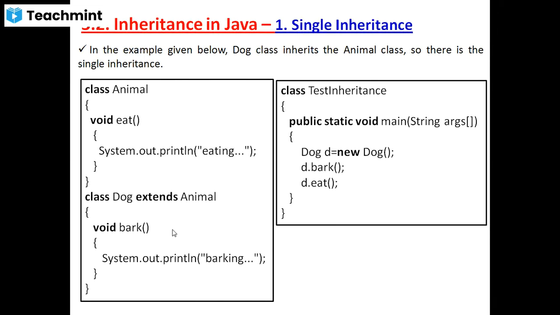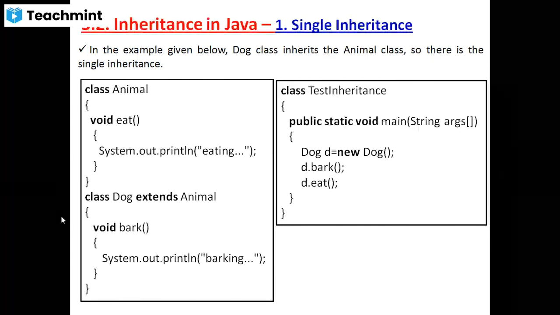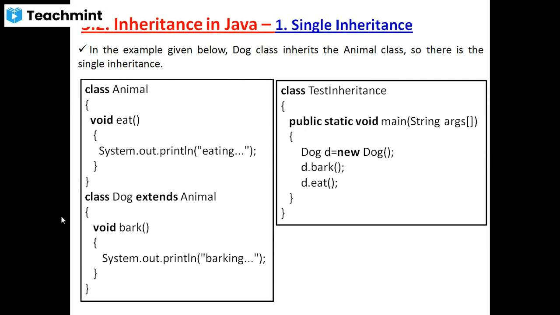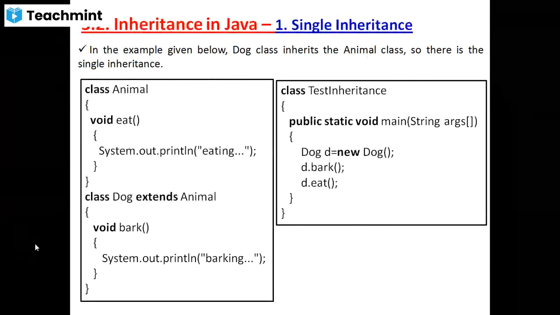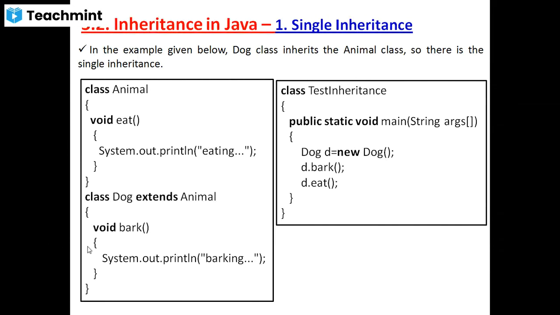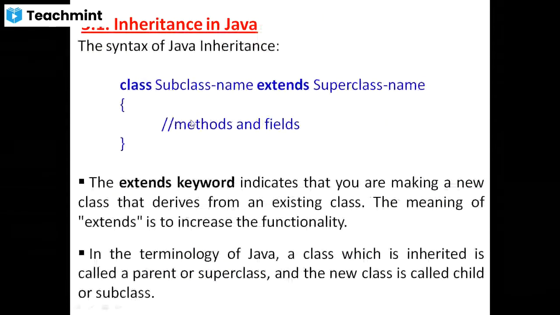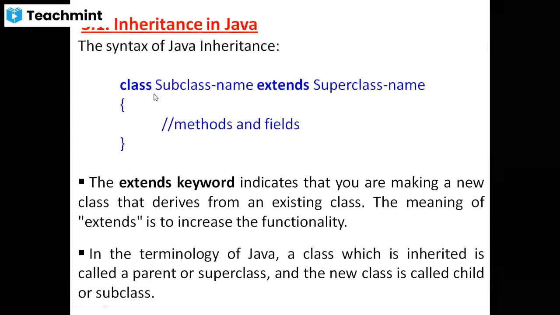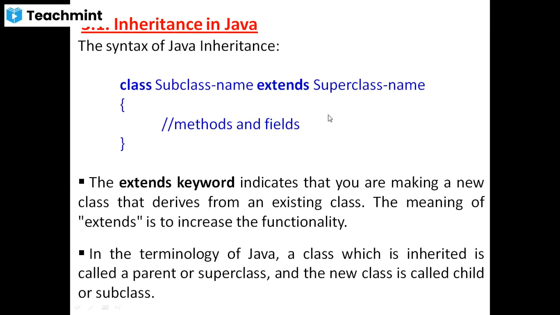Understood? Then close the method and close the animal class. Now I'm going to create a new class which is called the subclass. The subclass is dog. How to create it? By using this syntax: the class keyword, then the subclass name, the extends keyword, and the superclass name.